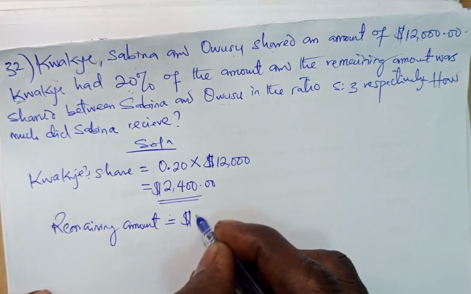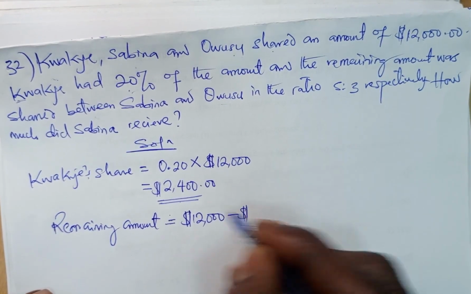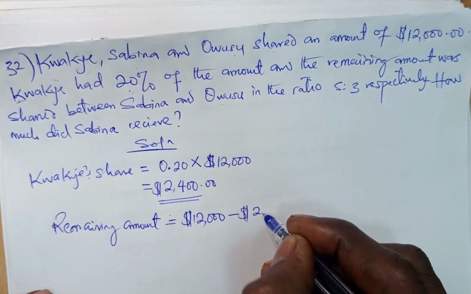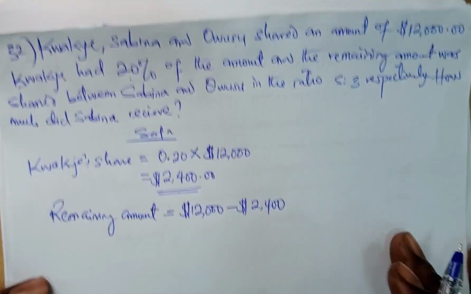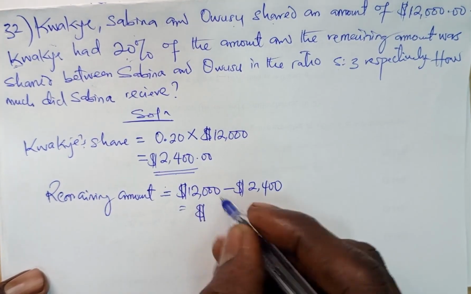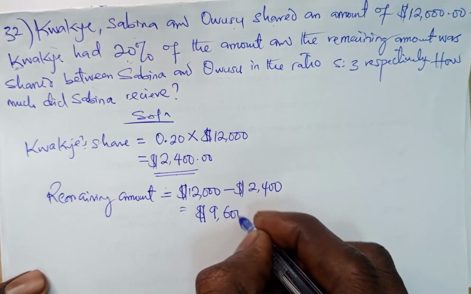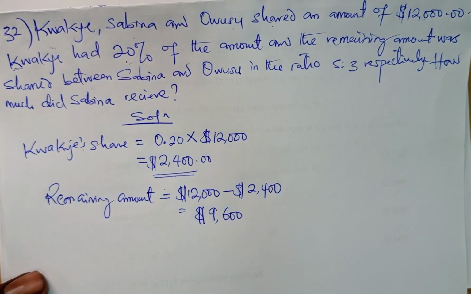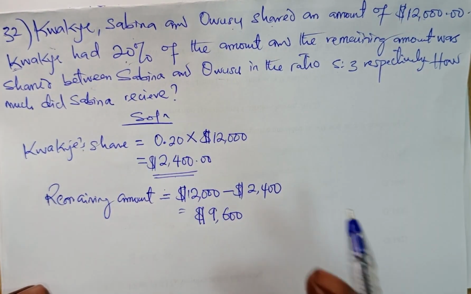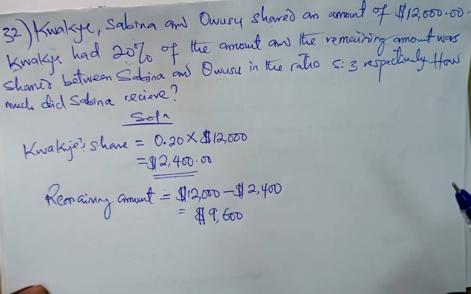That is by saying $12,000 minus Kwake's share, which is $2,400. Are we together, guys? And when we do this, guys, we have 12,000 minus 2,400. That should be $9,600. Exactly. So this is the remaining balance that is to be shared between Sabina and Owosu. Guys, are we together? Good.